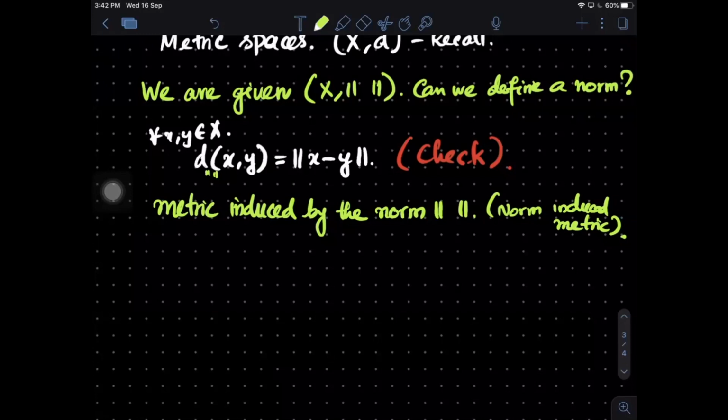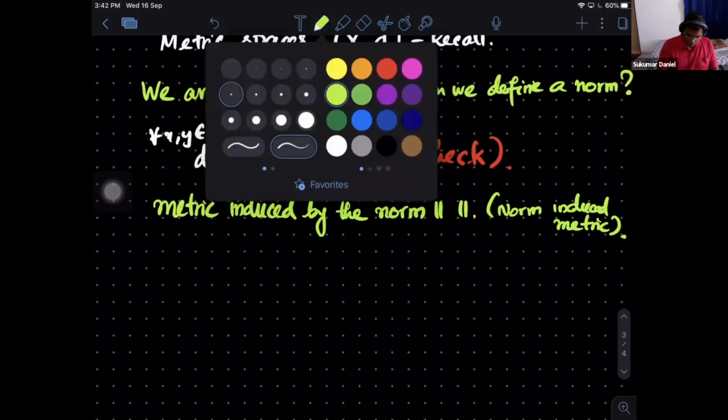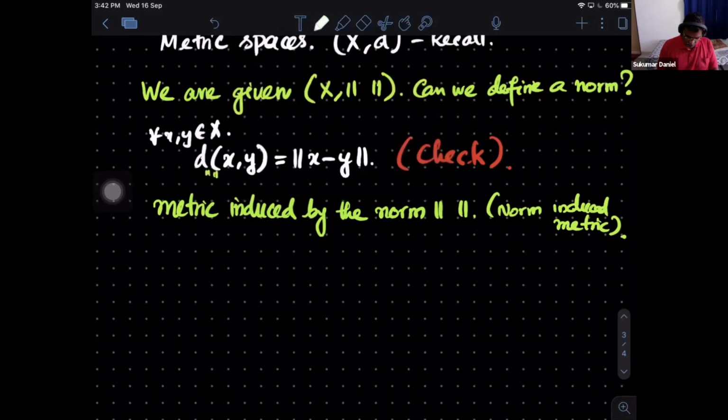Yes, you can define open and closed sets. Correct. The moment you have a metric, it gives you a topology. So you can decide about balls. What are the open balls? What are the closed balls? I'll just define them and then we'll start with an exercise.